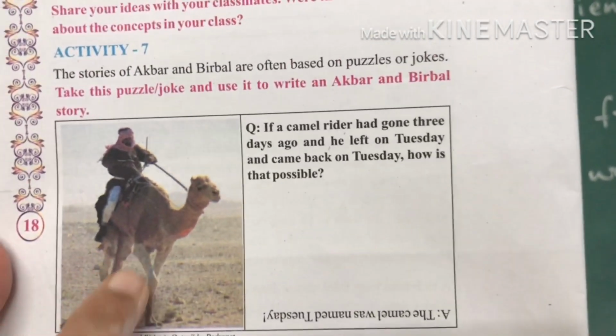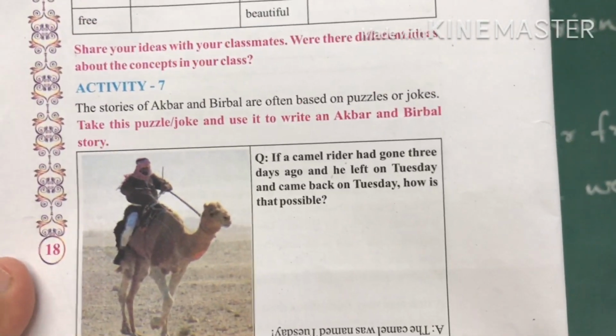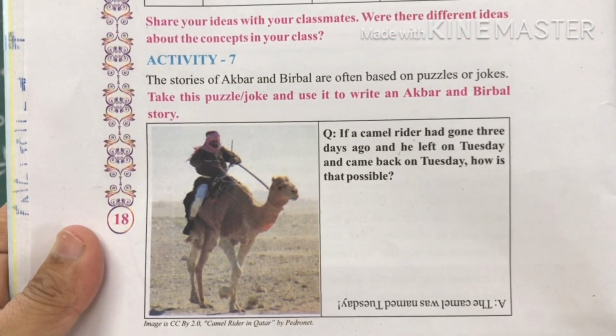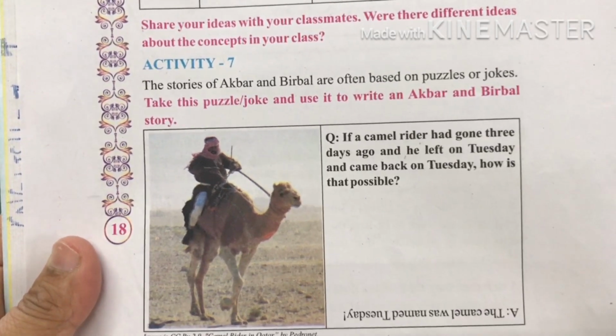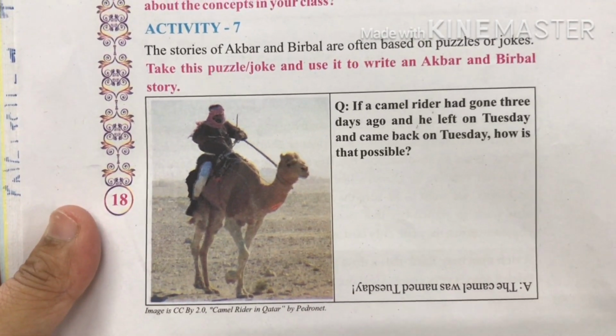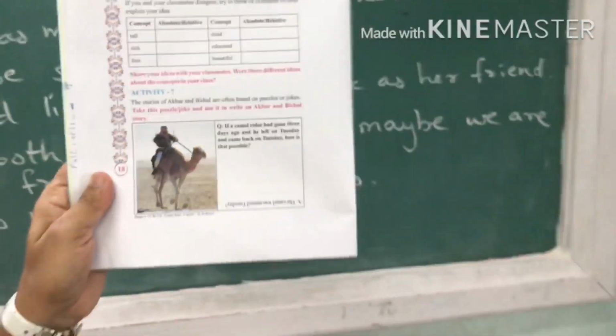Because the name of the camel was Tuesday. So he went on Tuesday and he came back on Tuesday. That is possible because Tuesday over here is not a day. You should not consider Tuesday as a day. Tuesday over here is the name of a camel.